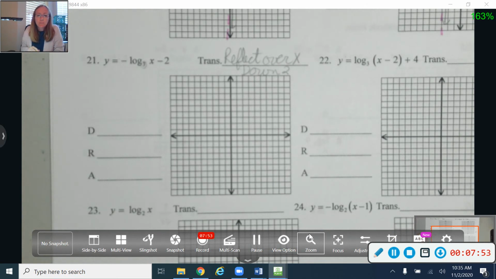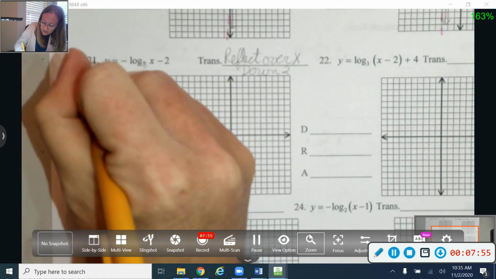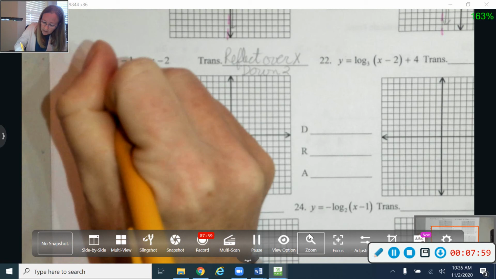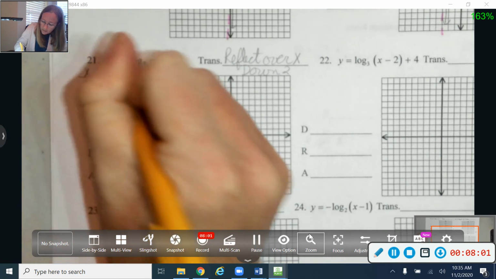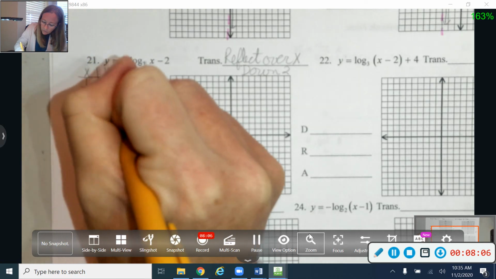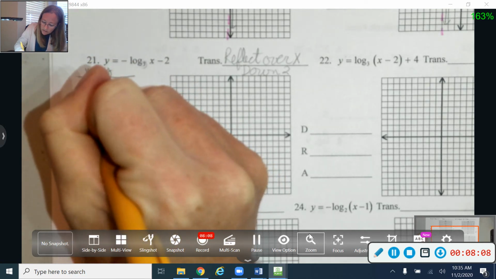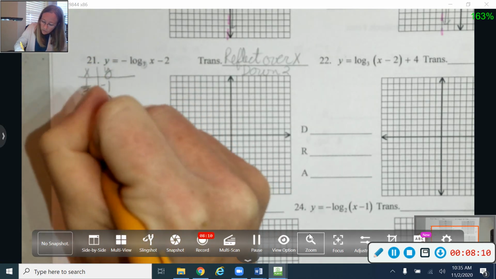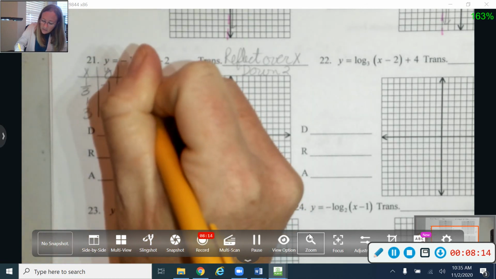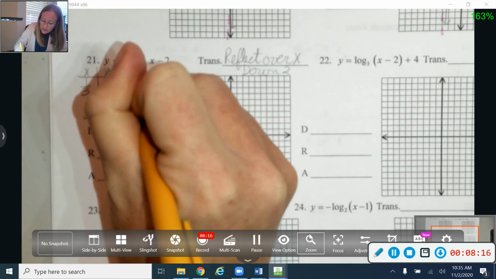All right, so let me get my table going for my 3 key points. So I'm going to start with my x and my y's. I'm still working with a base of 3, so that's still going to be 1/3, -1, and 1, 0, and 3, 1. But what's going to be different on this one with that reflect is I'm going to make a third column that is -y.